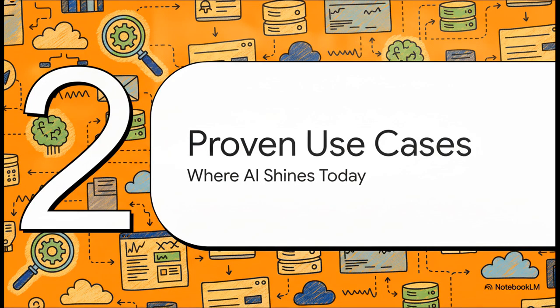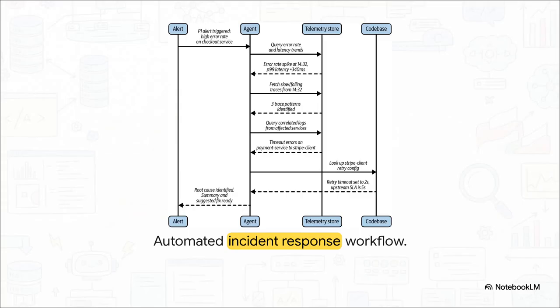Moving right along to Section 2, proven agent use cases, where AI shines today. So what can these multi-step investigators actually do in the wild? Well, this brilliantly illustrates how an automated incident response workflow operates. Imagine a priority 1 alert triggers for a high error rate on your checkout service. Notice how the agent doesn't just blindly ping an engineer and walk away. Nope. First, it queries the telemetry store for error rates and latency trends. It spots a spike right at 14:32. Then, it autonomously fetches the slow traces from that exact minute. It identifies 3 distinct trace patterns and decides on its own to query the correlated logs from the affected services.